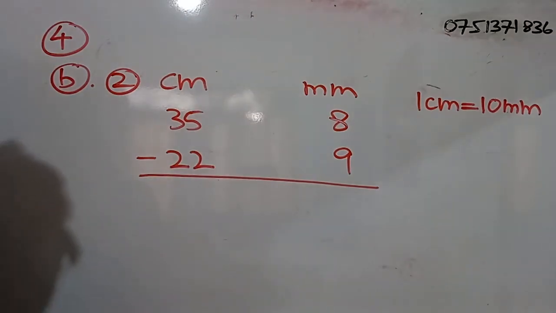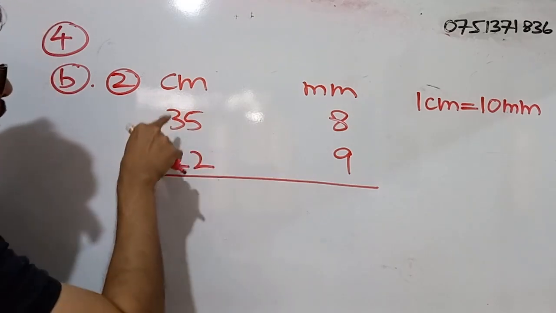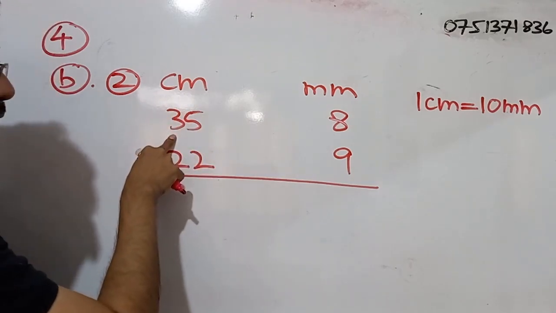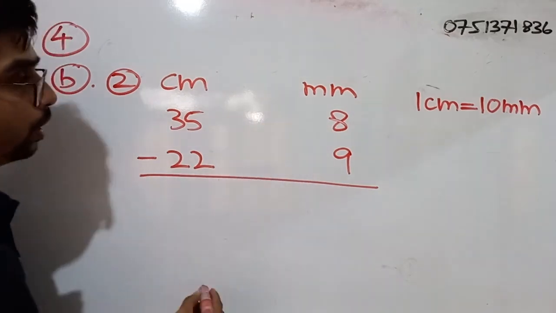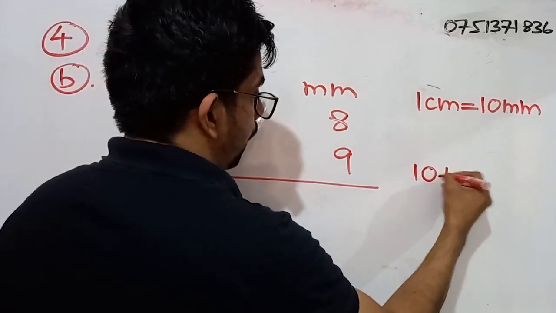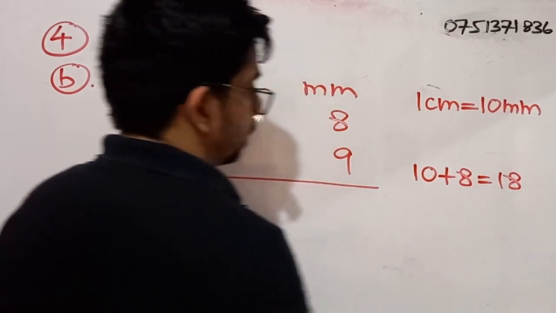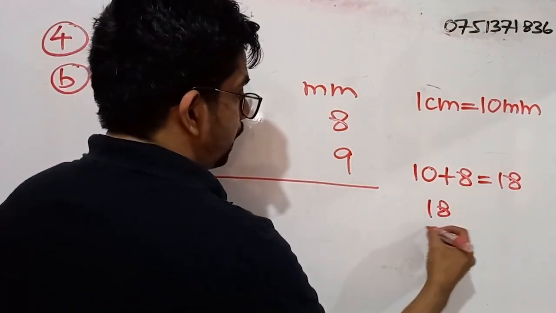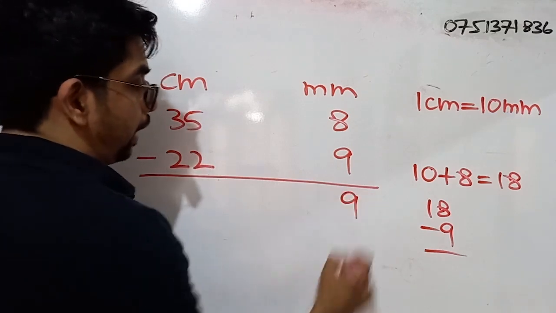Okay. So we have to start from the millimeters. 8 minus 9 we can't do. So we have to borrow a 1 from centimeters. When we borrow that 1, what will be the total amount of millimeters? 10 plus 8, right? So what will be the value? 18. So from 18 we can subtract 9. What do we get? 9.